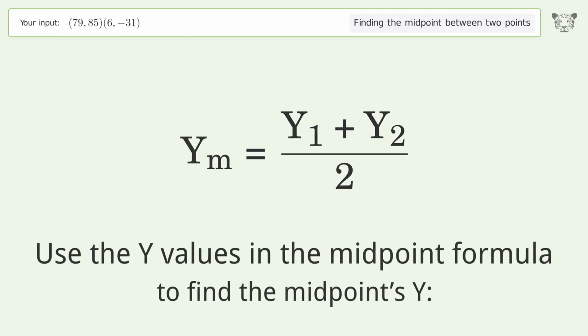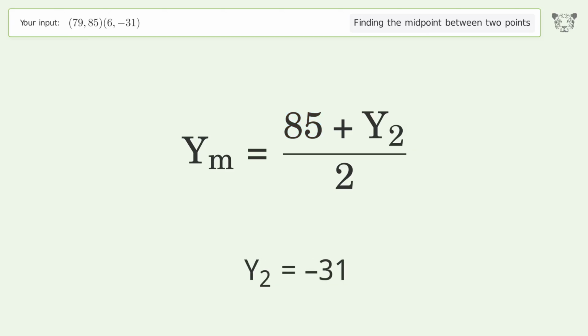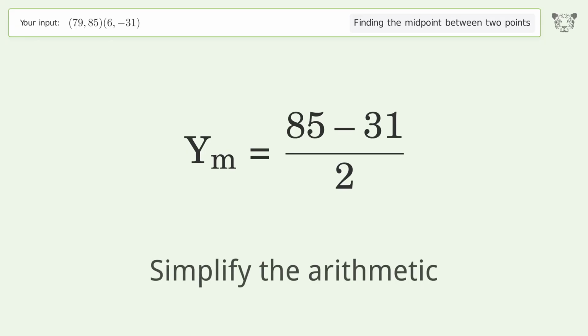Use the y values in the midpoint formula to find the midpoint's y. y1 equals 85. y2 equals negative 31. Simplify the arithmetic.